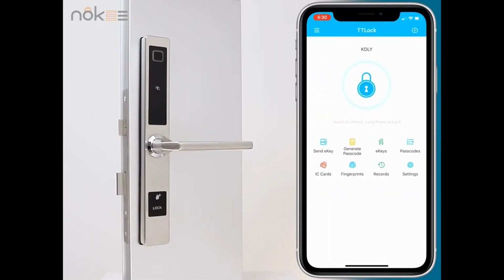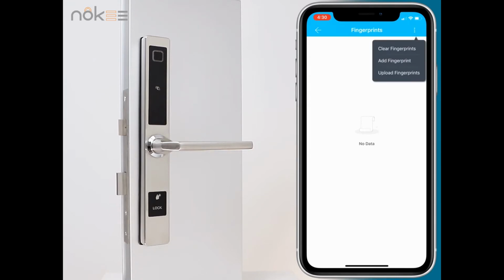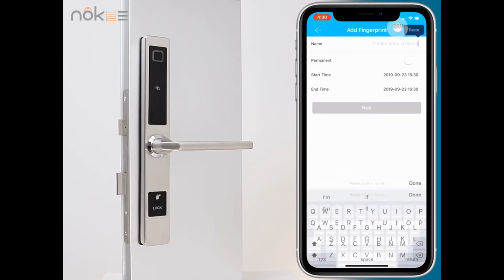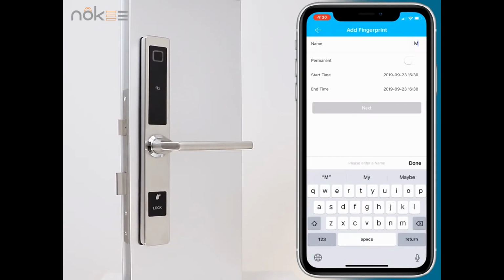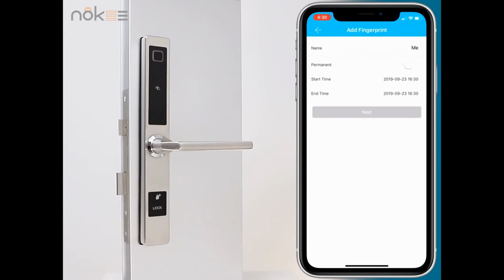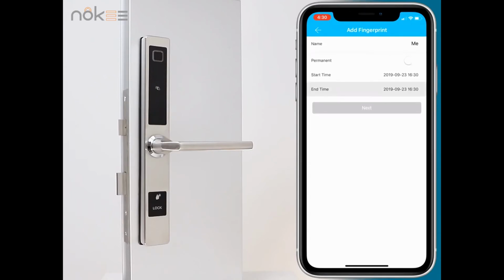Back to the app home, click fingerprint. Click on the menu in the upper right corner. Click Add fingerprint. Name the fingerprint. Then set the validity and expiration time of the fingerprint, or choose permanent.